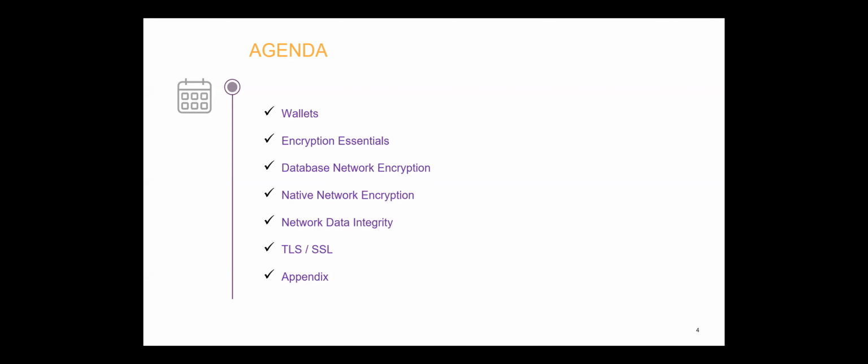So these are a few things that we'll take a look at today. We'll begin with wallets, then we'll move on to encryption. Then we'll take a look at the database network encryption options, which is native network encryption, the data integrity algorithms, and then at the end, we've got the TLS and SSL. So without wasting time, let's jump in.